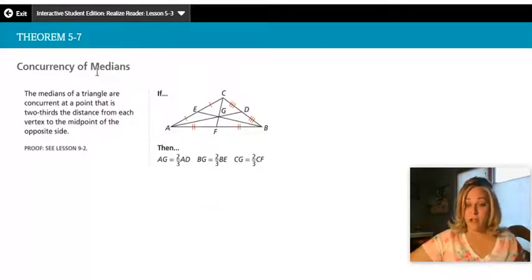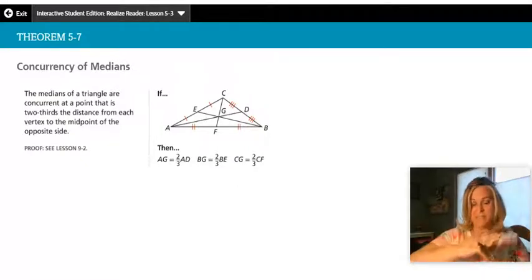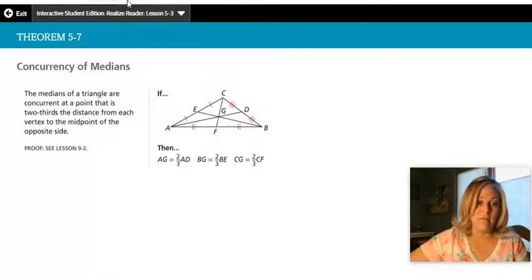Concurrency of medians. Remember, concurrency is when 3 or more lines come together at one single point. So the medians of a triangle are concurrent at a point. If I had all 3 medians, they would come together at one point. Notice midpoint, midpoint, midpoint, and they reach across to the vertex.